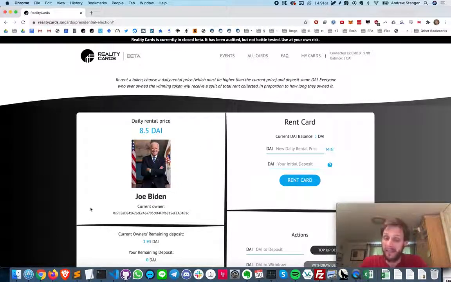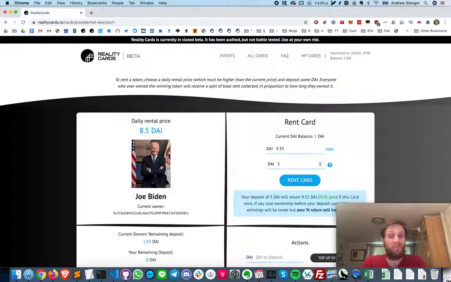And as you can see in this situation, someone is already owning it. So what we're going to do is press this min button here, and this would automatically set a price 10% above what the current owner is paying. And let's say I'm going to deposit 5 DAI. So at a daily rental price of 9.3 DAI a day and 5 DAI deposit, I will end up owning this for slightly over half a day, assuming no one takes it off me.